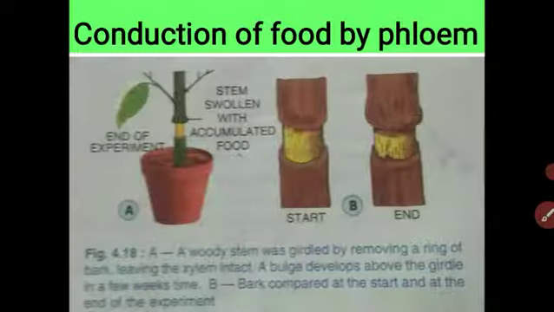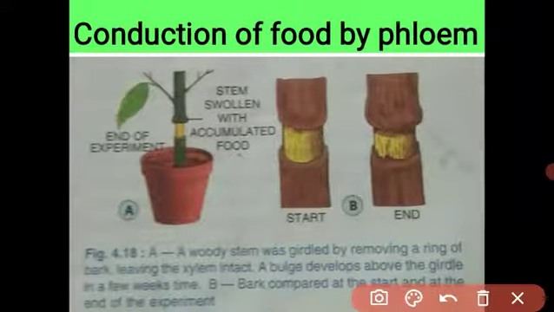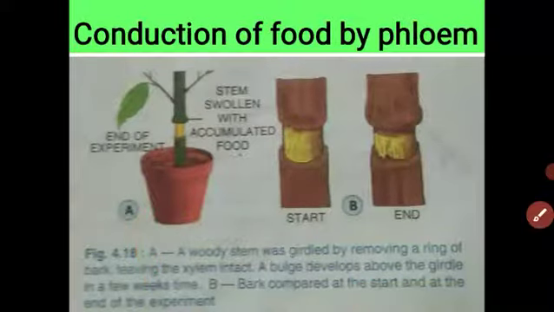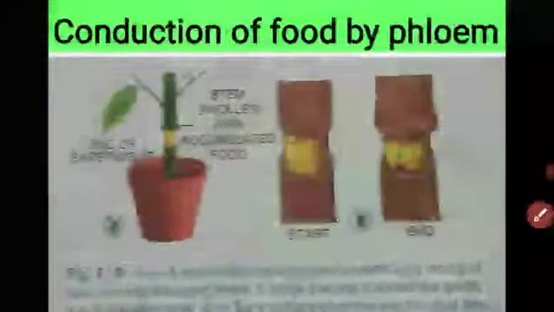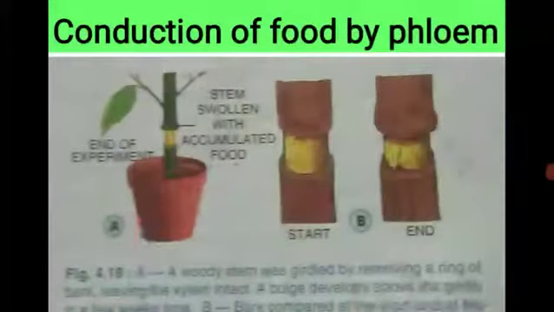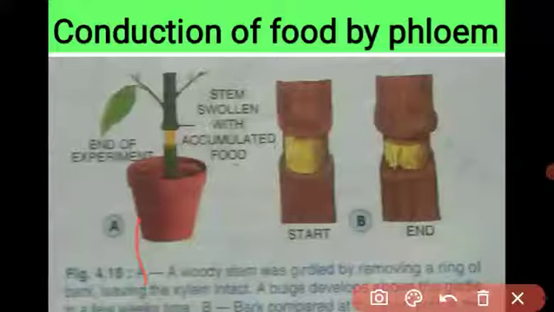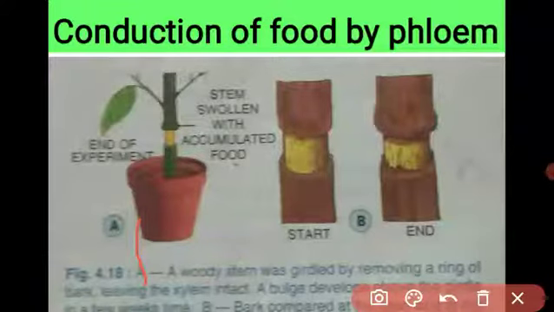The next experiment: the phloem tissue conducts the food, the conduction of food by the phloem tissue. Look at this picture. देखो बेटा, I told you in the center is present xylem and around the xylem there is phloem tissue. I take one potted plant, I remove the phloem tissue. See, look at this picture.